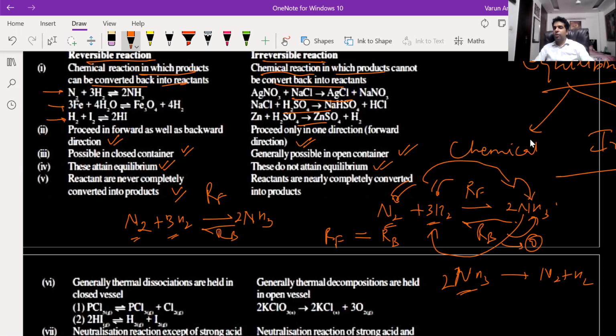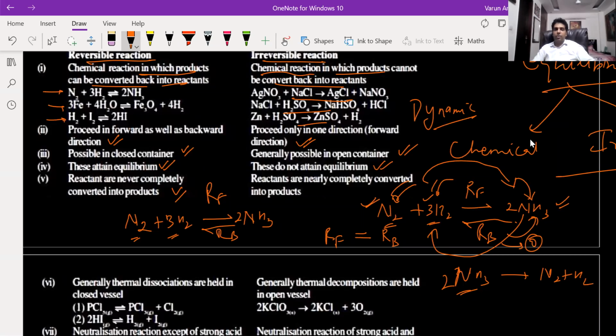Then the number of moles or the concentration of nitrogen, hydrogen, and ammonia will not change. So that will become constant. The number of moles will become constant at equilibrium, but the reaction is still taking place, forward as well as backward, and both at equal rates. So the concentration will not change.